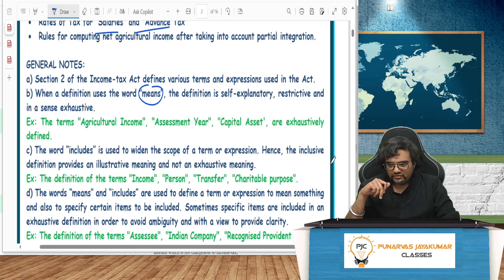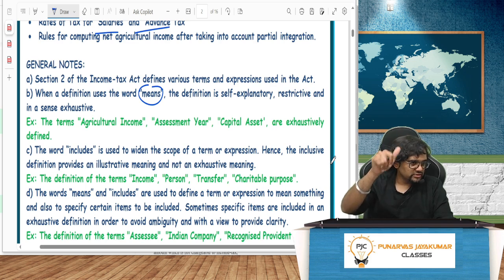When the definition uses the word means. Online people, all of you got the material, right? Right. So when a definition uses the word means, online people, come on, respond. Thumbs up is also okay, no tension.